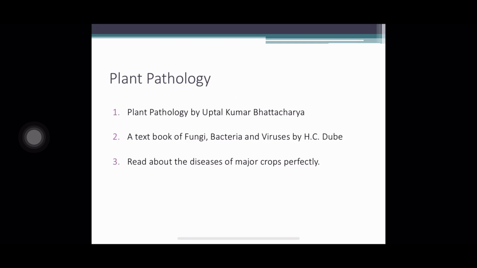Read the book Plant Pathology by Uttam Kumar Bhattacharya. Read the subjective and objective questions in that book, as well as solve the questions given at the end of that book. And then A Textbook of Fungi, Bacteria and Viruses by H.C. Dubey. Read this book perfectly, and read about the diseases of major crops also perfectly. My suggestion is, along with this, read the AGRIMOON notes or TNAU notes of plant pathology courses, especially the basic fundamentals of plant pathology, so that it will be useful for you to revise during the examination.